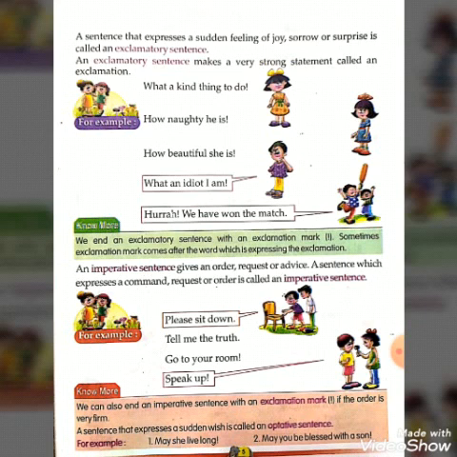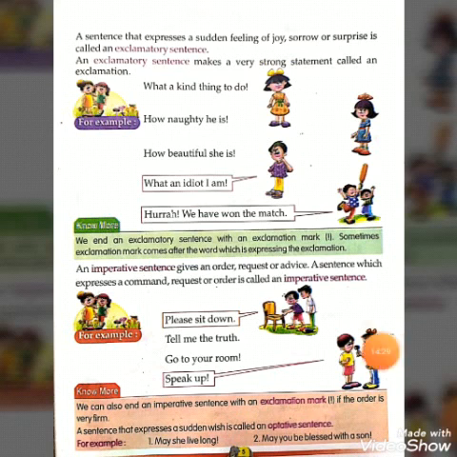For example, may she live long. May you be blessed with a son. This is a sudden wish, and a sentence that expresses a sudden wish is called an optative sentence.